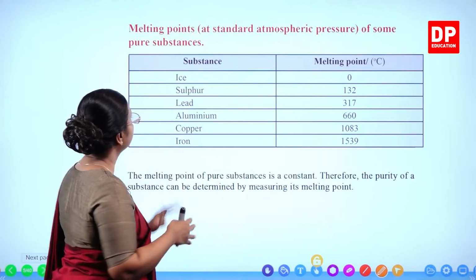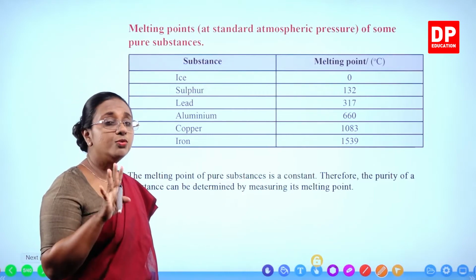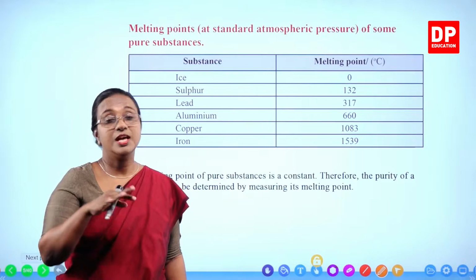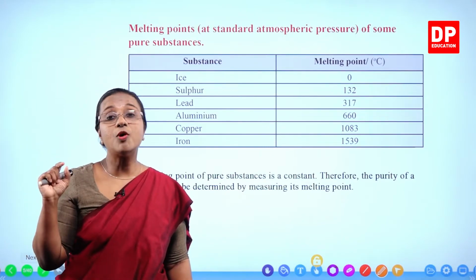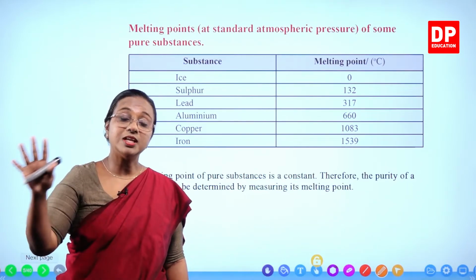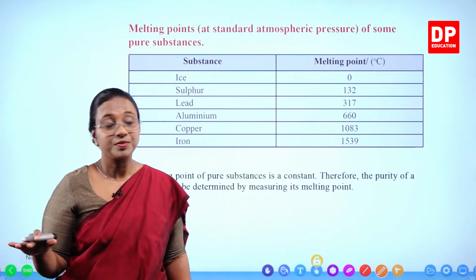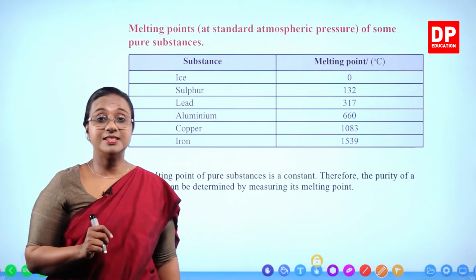Now, out of all these, I said everything is solid. Do we get ice normally at normal temperature? At room temperature, we don't have ice. Only when we keep the water inside the freezer, you get ice. When you take it out and keep it outside at room temperature, it becomes water. Now, think about the melting point, 0 degrees Celsius.